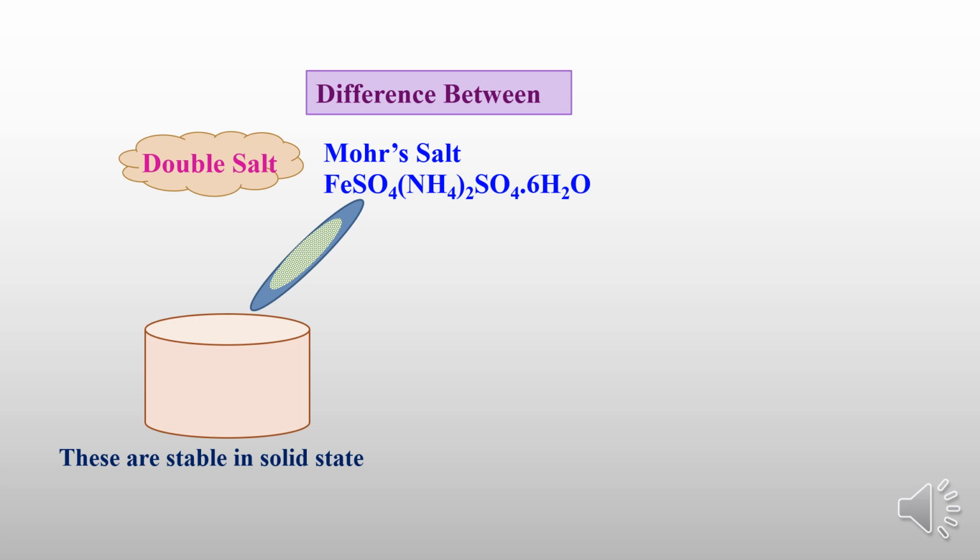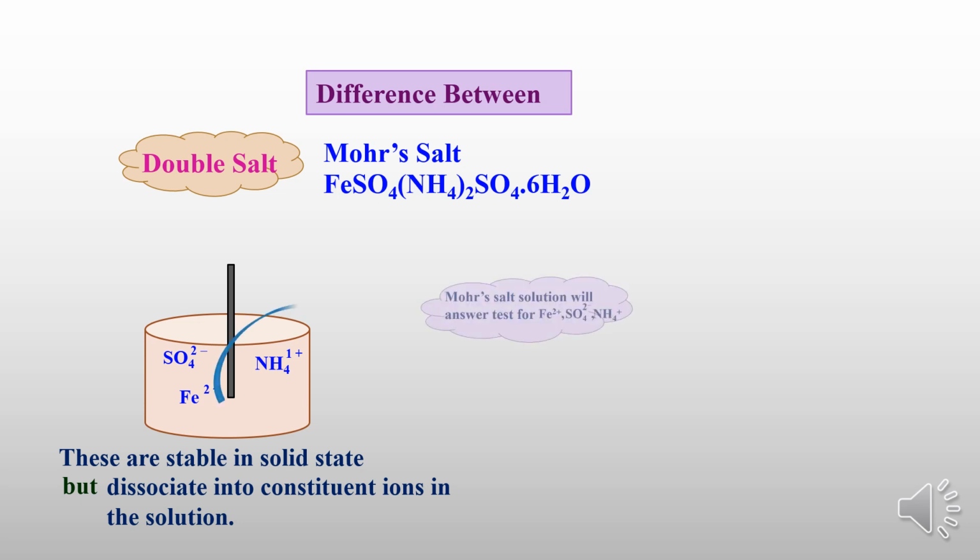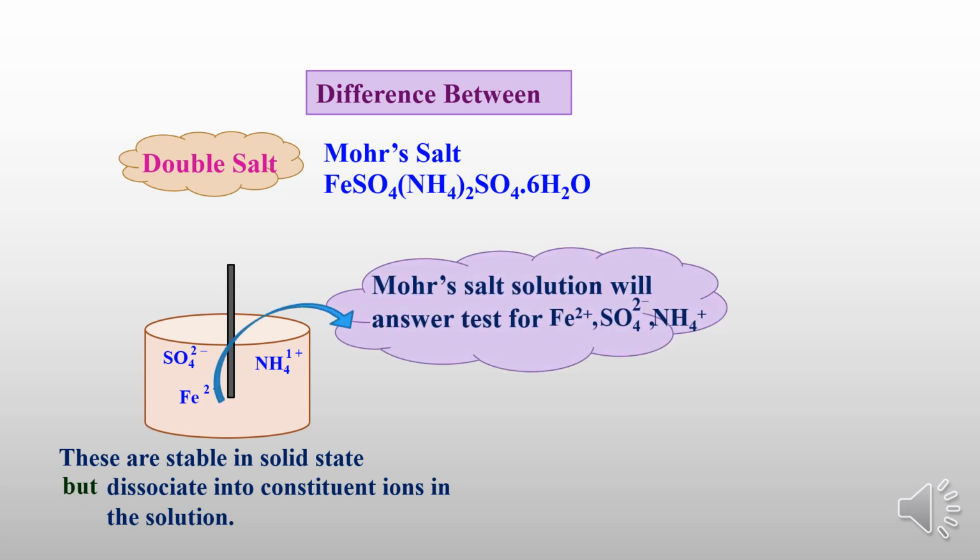But when you dissolve it, whatever ions are present will dissociate into constituent ions in the solution. And these ions will answer the tests for inorganic analysis. In the laboratory you perform the sulfate test, ammonium test, ferrous test.